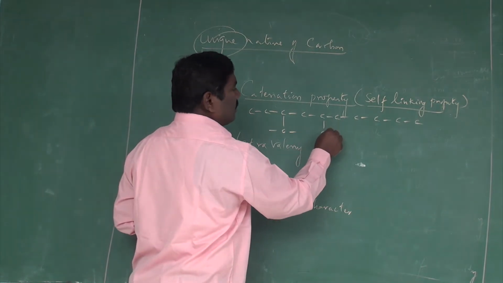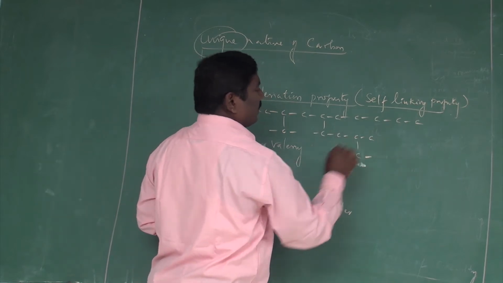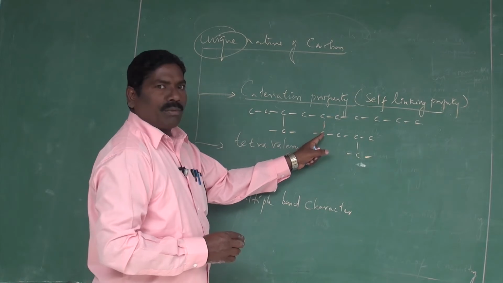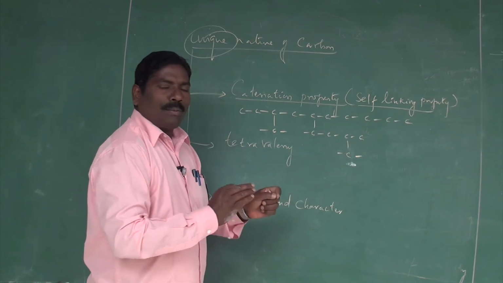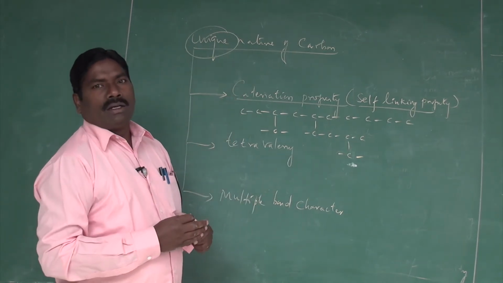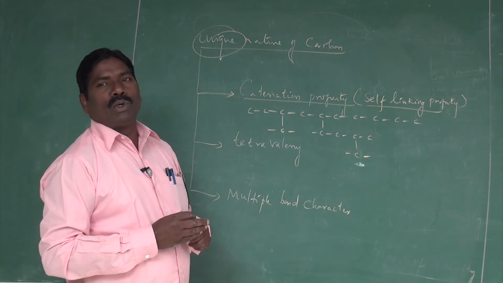You see, this carbon is linked with this carbon, this carbon is linked with this carbon, and so on. This property is the unique character of carbon among all the elements present in the periodic table.